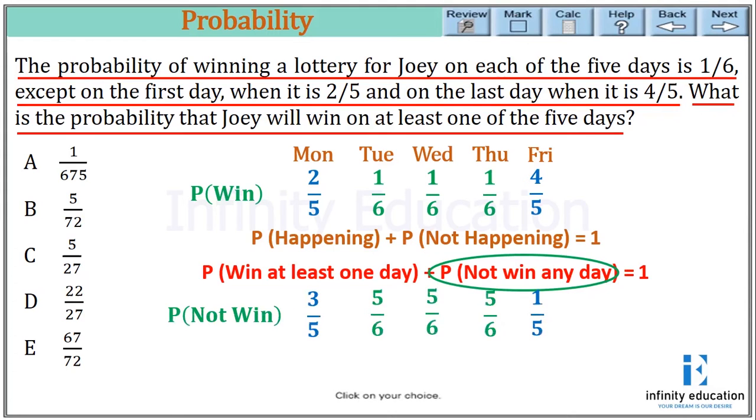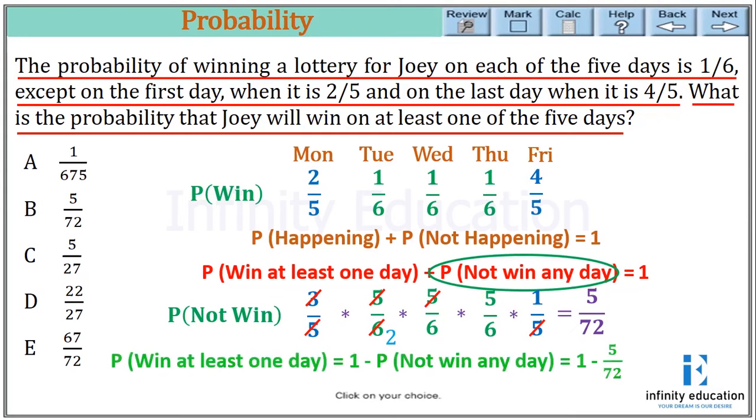For Monday, the probability of not winning is 3 by 5. For Tuesday, it is 5 by 6. Wednesday, 5 by 6. Thursday, 5 by 6. And for Friday, it is 1 by 5. As I'm looking for the probability of not winning on any day, that means not winning Monday and Tuesday and Wednesday and Thursday and Friday. That means I will use multiplication here. Now if we do the simplification, 5 gets cancelled, 5 gets cancelled, 3 by 6 becomes 1 by 2. So the probability of not winning on any day is 5/72.